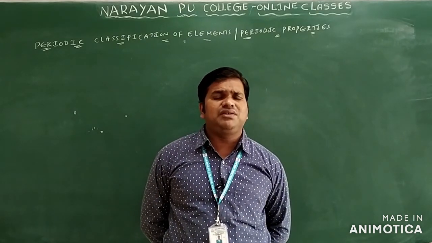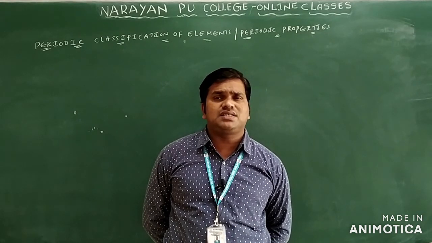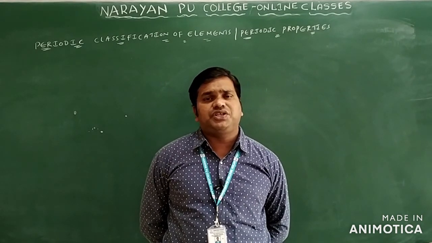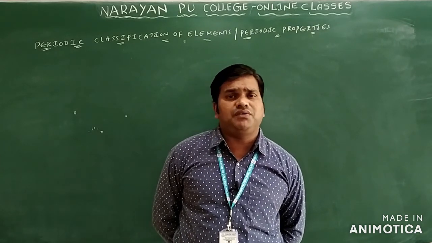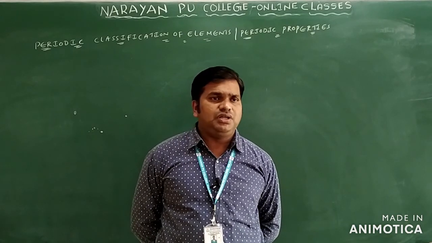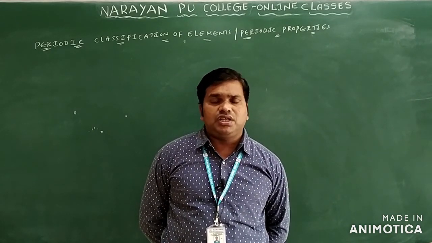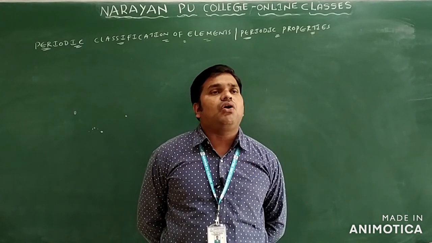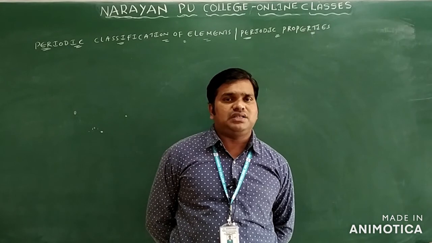Means they gave different types of classification of the elements only, that we can say is the genesis of the classification of the periodic table. We have different scientists who gave definitions: Dobereiner gave one definition, Newlands gave one definition, Lothar Meyer gave one definition, Mendeleev gave one definition, Niels Bohr gave one definition. Using all these definitions, they constructed the periodic table only.